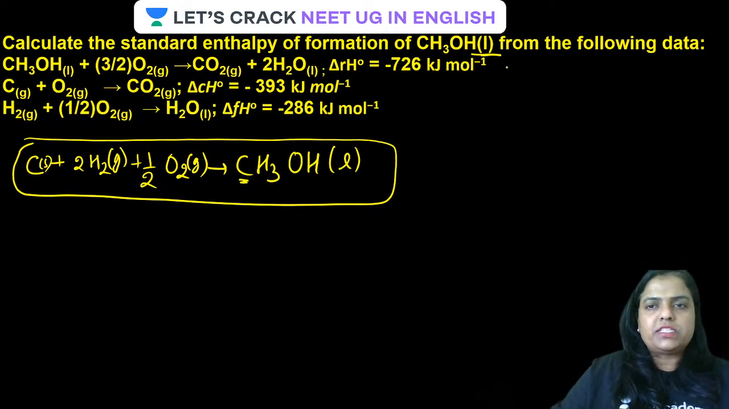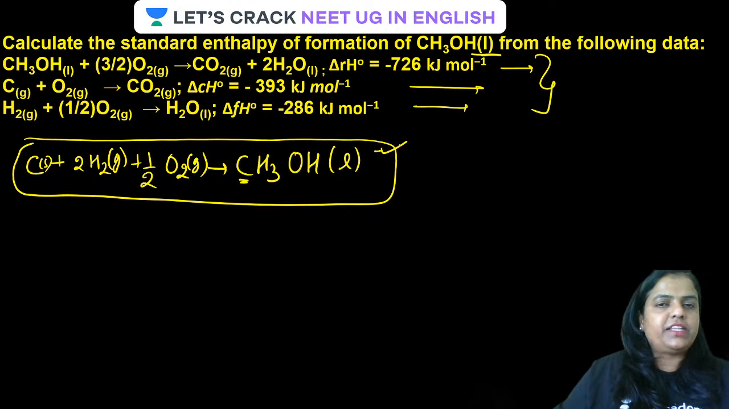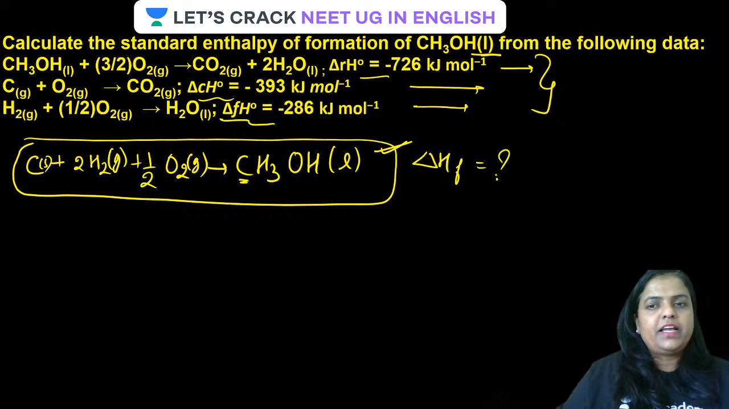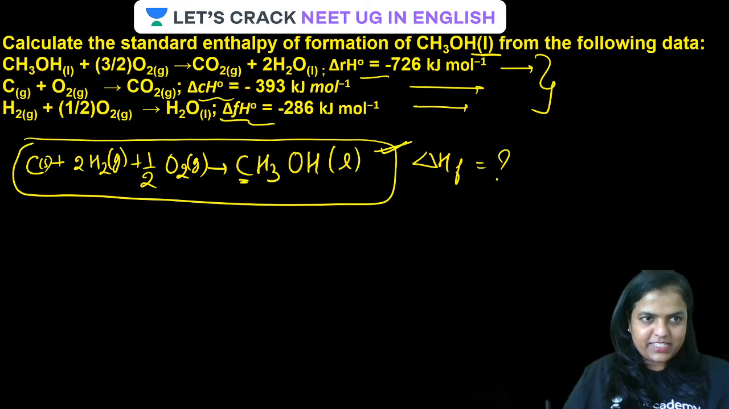Try to add all three equations in such a way that you get this equation, and add their delta H values as well. You will get the delta H value for this reaction. Just by simple addition and subtraction, you are going to get the value of heat of formation. All clear?